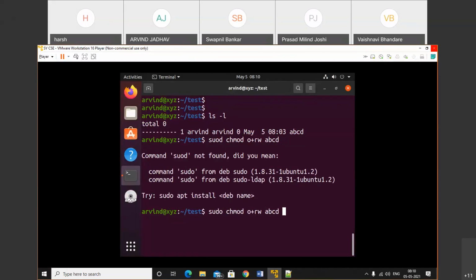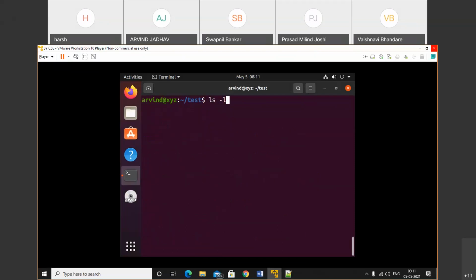Spelling mistake in sudo. ls -l. Let's check it out. See, the first three are for the owner, the next three for the group owner, and the next three for the other user. So let's remove that permission. Check out ls -l. Now, we did that operation, the fifth number operation.